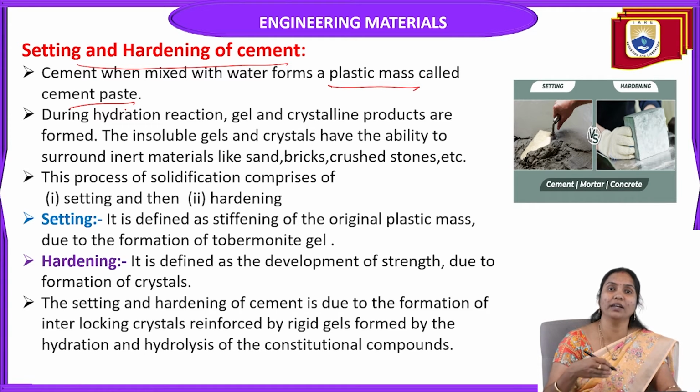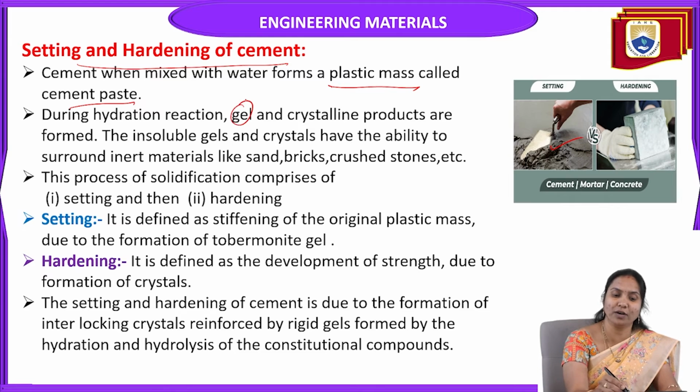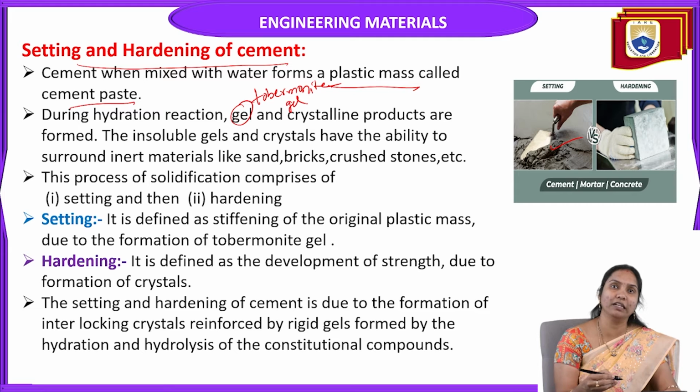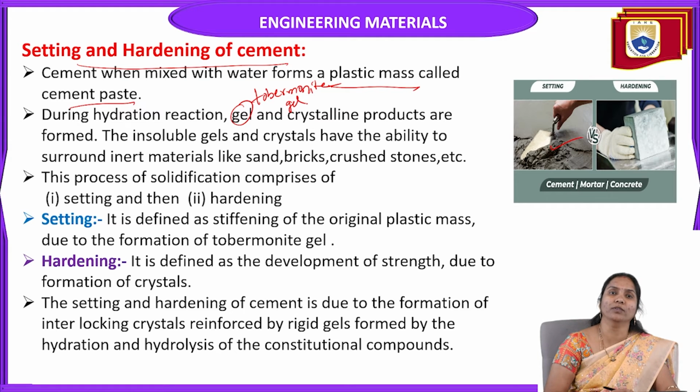During the hydration reaction, that means when we mix it with water, what are the products? Gel and crystalline products. During the setting and hardening process, it forms tobermonite gel and calcium hydroxide crystalline products.